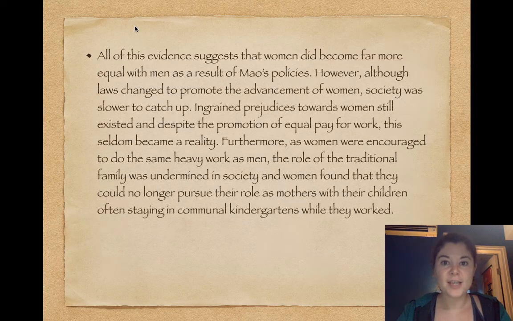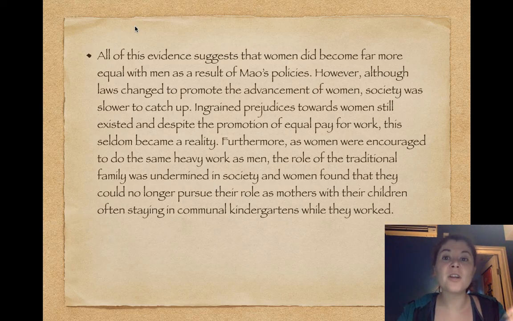All of this evidence suggests that women did become far more equal with men as a result of Mao's policies. However, although laws changed to promote the advancement of women, society was slower to catch up. Ingrained prejudices towards women still existed, and despite the promotion of equal pay for work, this seldom became a reality. Furthermore, as women were encouraged to do the same heavy work as men, the role of the traditional family was undermined in society, and women found that they could no longer pursue their role as mothers, with their children often staying in communal kindergartens while they worked.